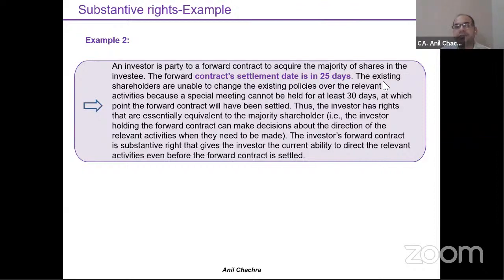So at my level, I can settle the forward contract in 25 days. But if the company wants to change my decisions, at least 30 days' notice is required. So because my settlement date is 25 days, I can say that I am having substantive rights, wherein I can take my decision at my own discretion. Other shareholders can't change my decision, because the decision-changing requirement is 30 days. So in this case, I can say that I am having a substantive right in this company.